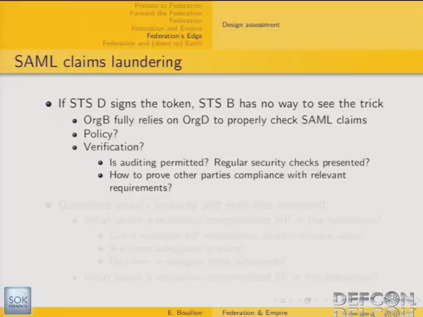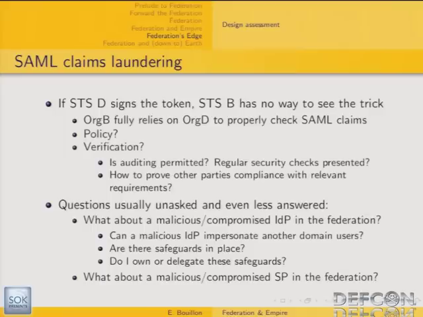But that means, what is the policy for that? Do we have a way to verify? Is auditing permitted, etc.? And how to prove other parties' compliance with relevant requirements? So those are typically the questions that are usually unasked and even less answered. So the bottom line is, what about a malicious or compromised IdP in a federation? And can a malicious IdP impersonate another domain's users? That's really the bottom line issue.